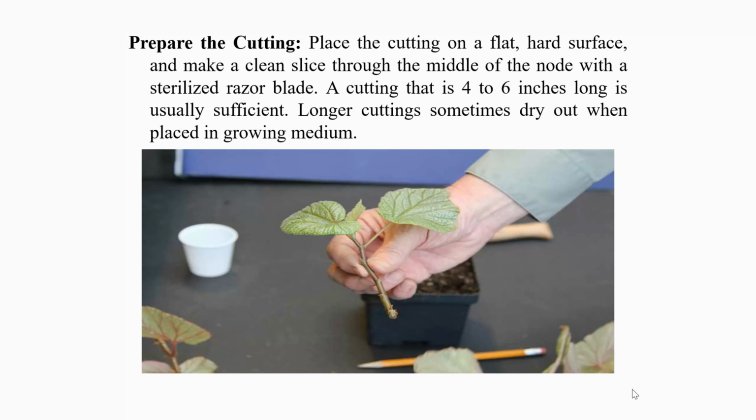If the leaves are very large in proportion to the stem, cut off their top halves. A cutting that is 4 to 6 inches long is usually sufficient. Longer cuttings sometimes dry out when placed in growing medium.